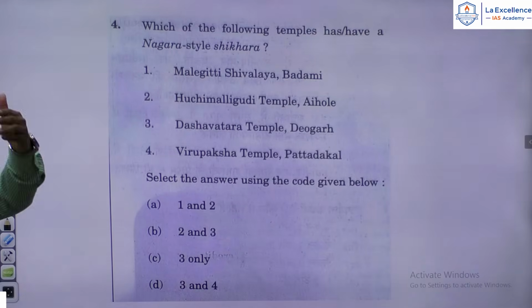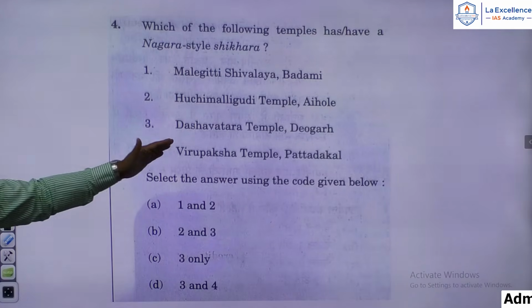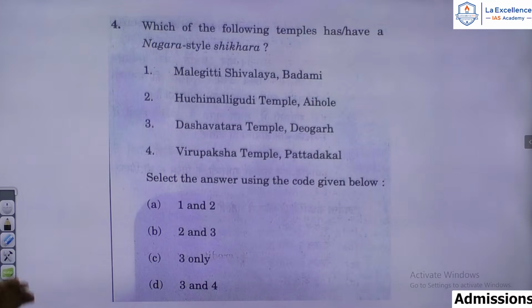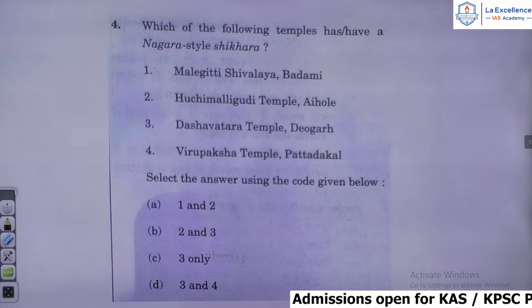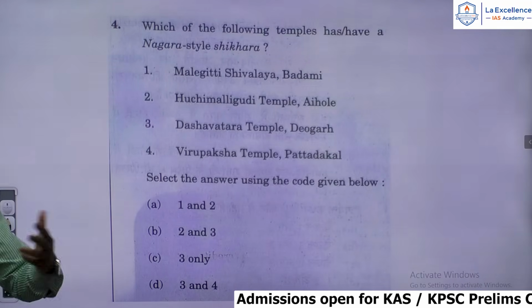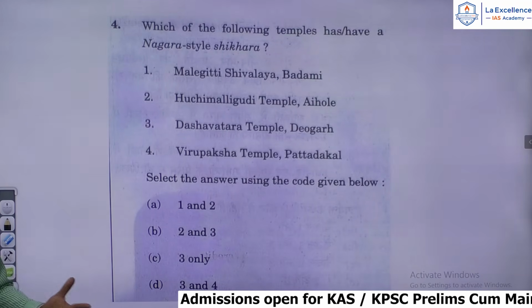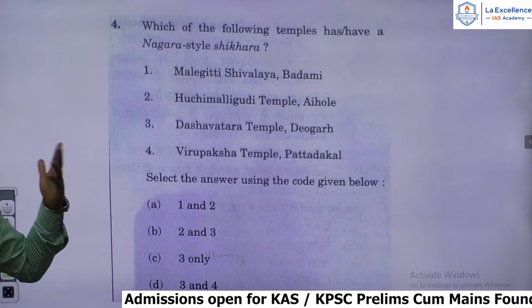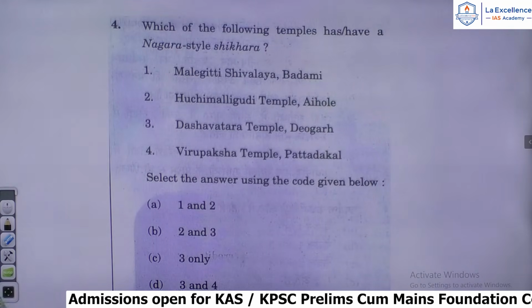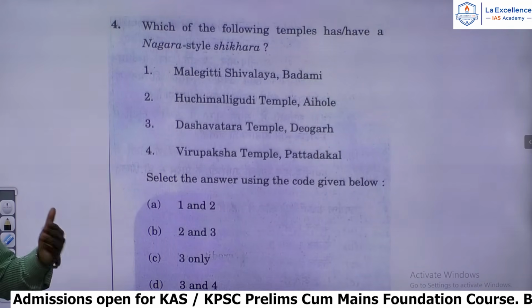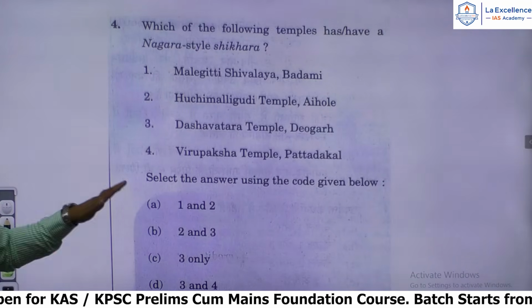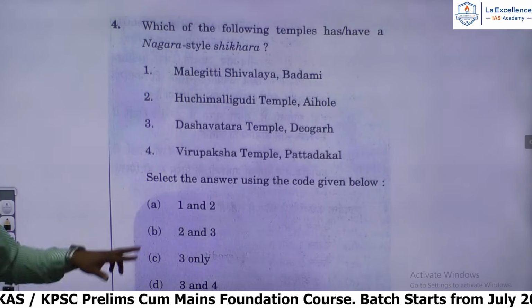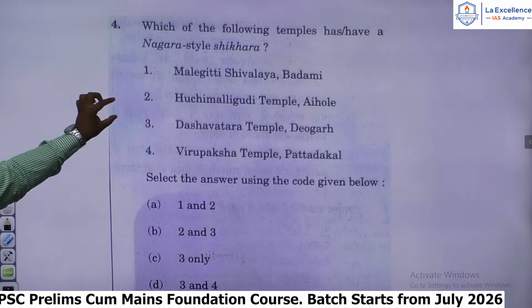Shikara is the spire on top of the Garbhagriha. The Huchimalli Guri temple at Aihole definitely has a North Indian type of Shikara, Nagara style of Shikara. Vesara style incorporates both North Indian and South Indian styles, as you know. So Huchimalligudi temple definitely has a curvilinear tower over the Garbhagriha, and the Dashavatara temple at Diogad also has a curvilinear tower. So the answer for this question is 2 and 3.